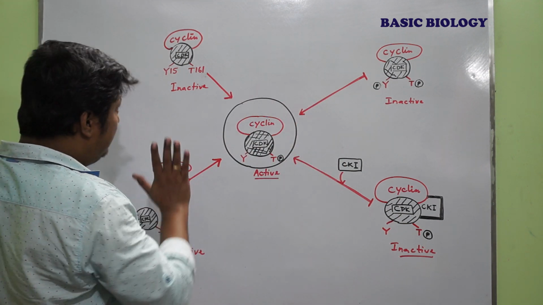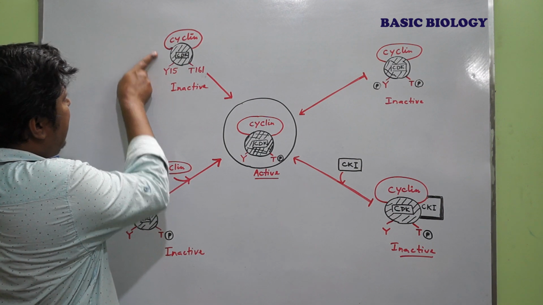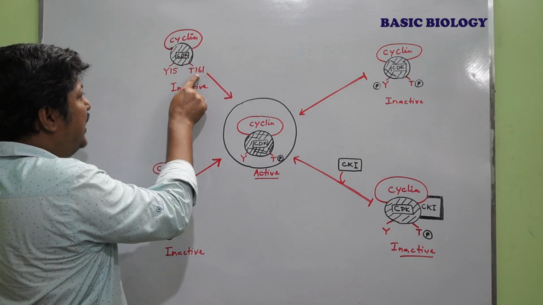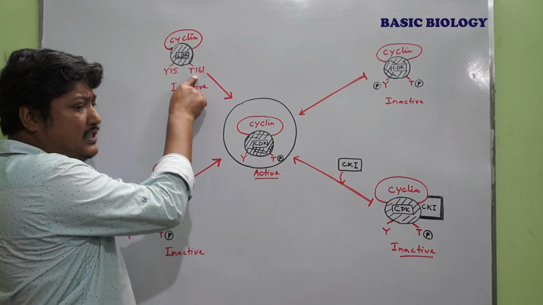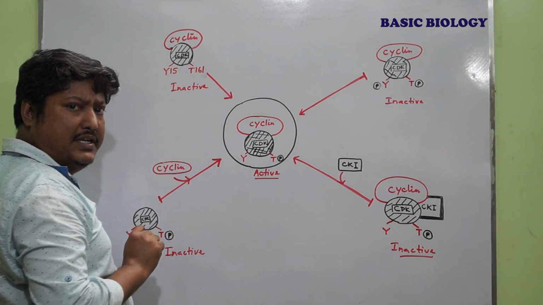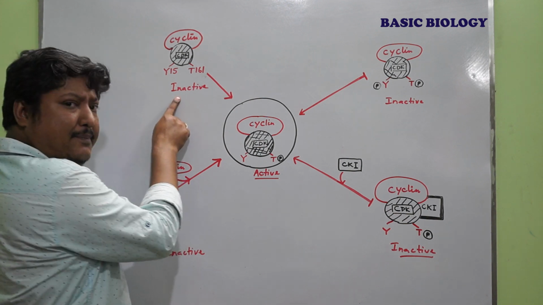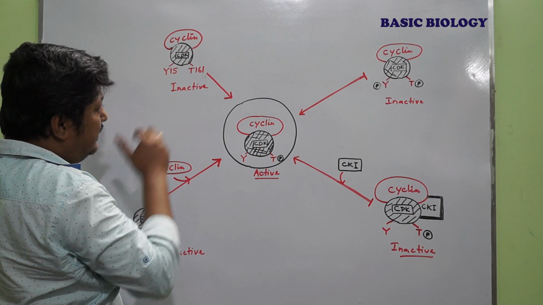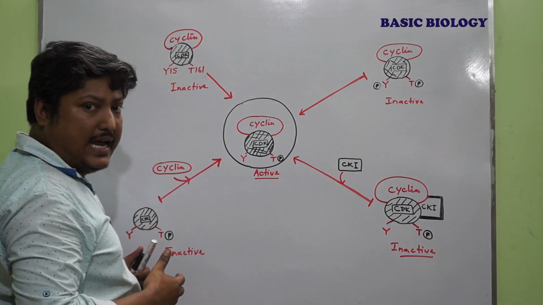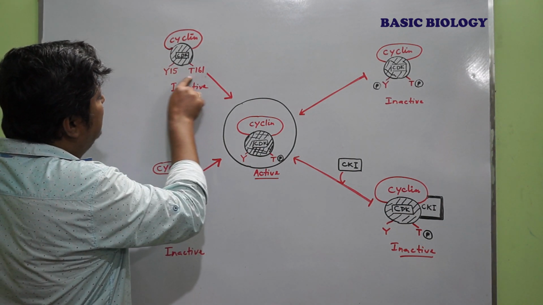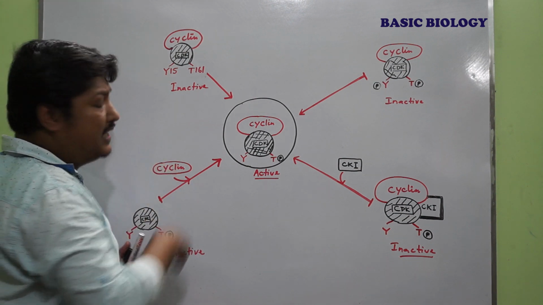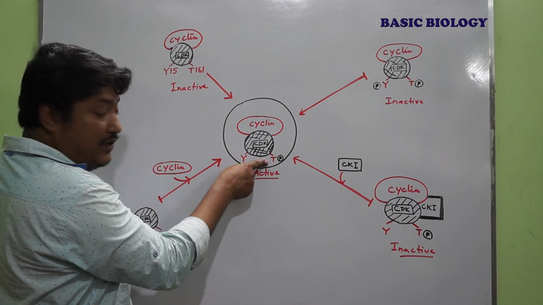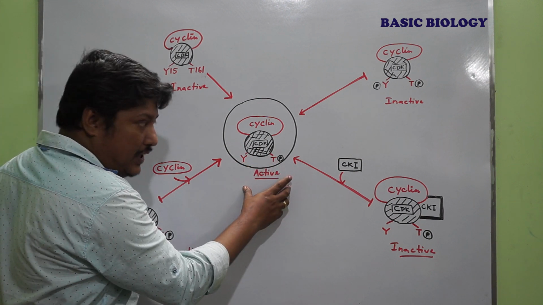The first thing, when the CDK and cyclin together form a complex, but the phosphorylation of the threonine is not done, it is an inactive product. So to make it active, what is the essential criterion? Phosphorylation of the threonine region has to occur. That happened over here, so that is the active product.